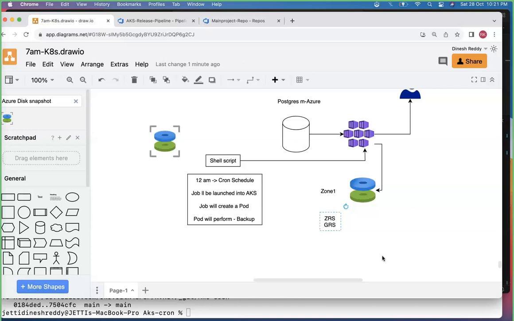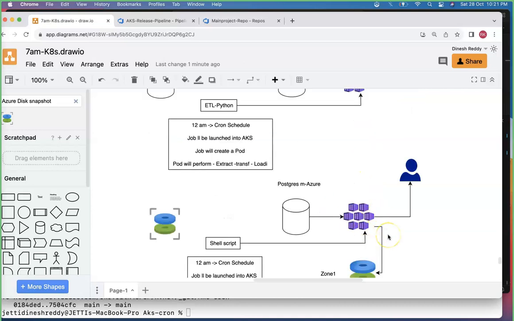See, basically the common thing in whatever scenarios I'm bringing up here is that on a timely basis, you are running some task. You are executing some task. To do that, you are taking the help of Azure Kubernetes CronJobs. As simple as that. If you want to do a task on a scheduled basis, every day or once per week or once per month, that doesn't matter. But you want to execute something like that, the Azure Kubernetes CronJobs are the best use case.